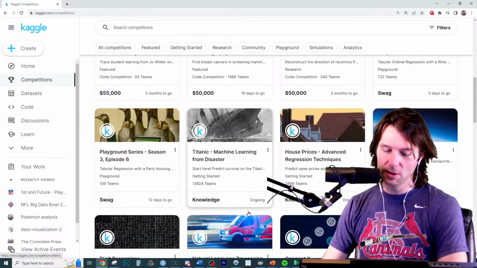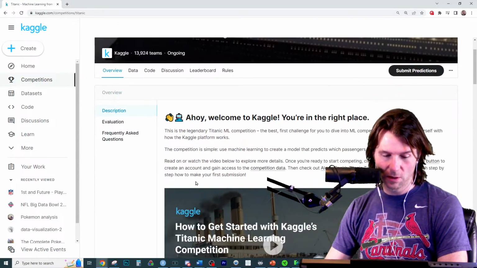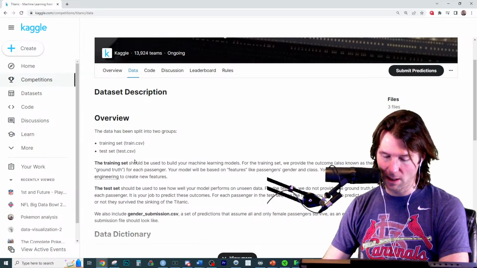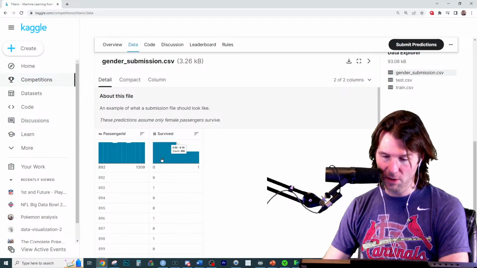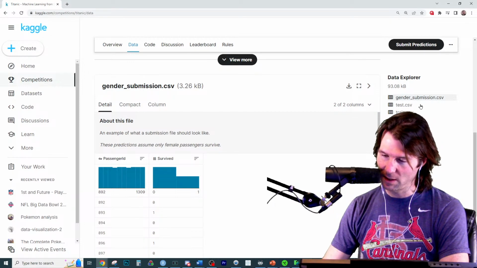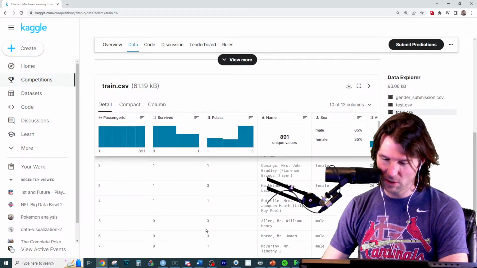Titanic. So here's actually real Titanic data, which is really cool, because what you can do is go to the data on this. We can actually download the data, and they've already got a bunch of analysis on it. So we're going to download the train CSV, gender submission CSV. Let's go to train. It shows us the data.